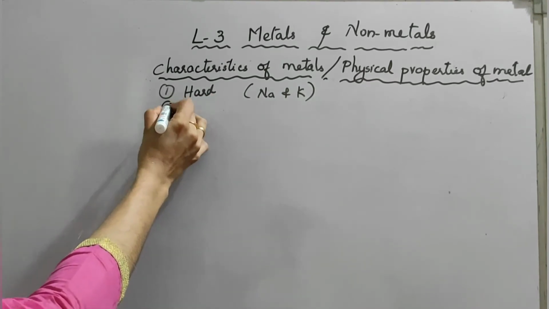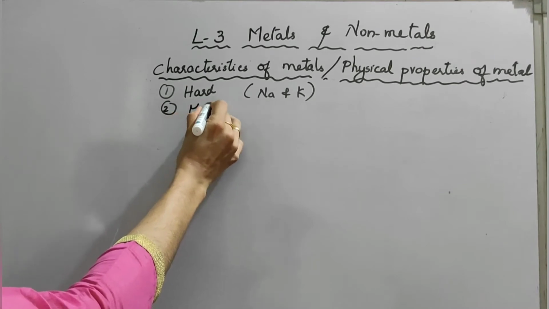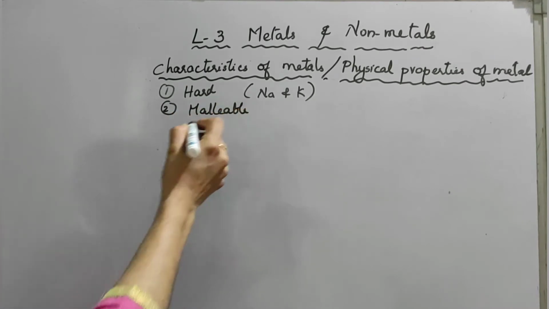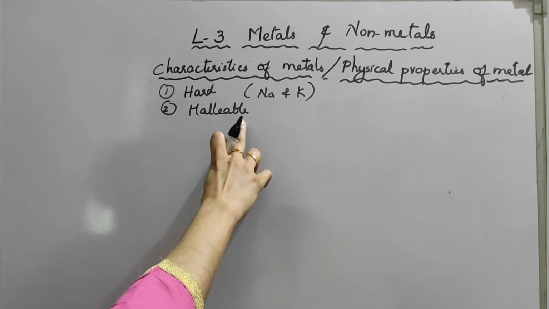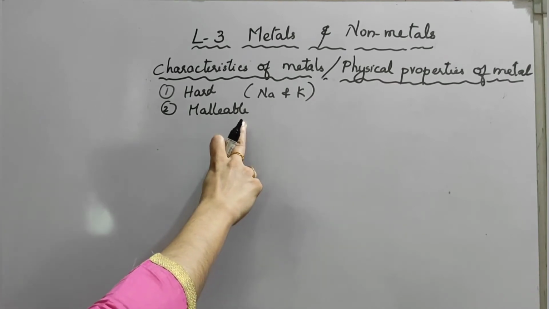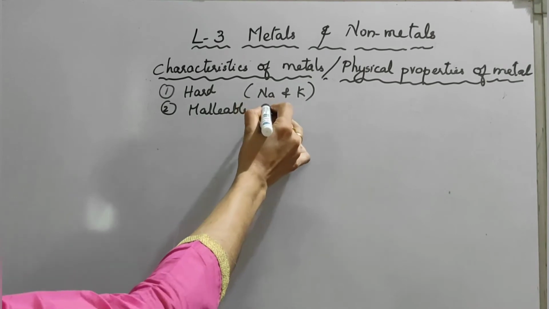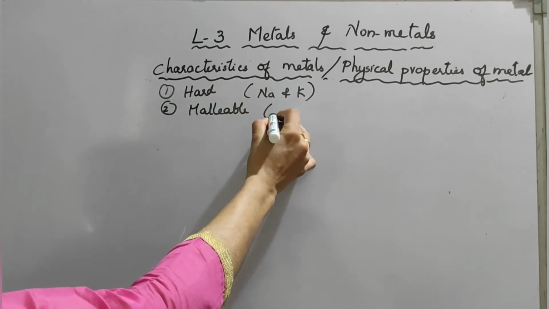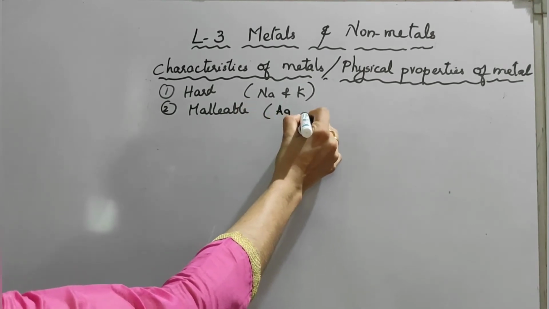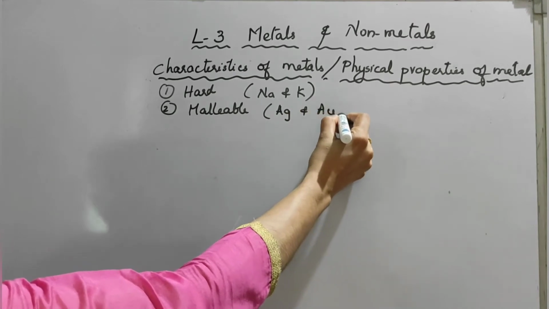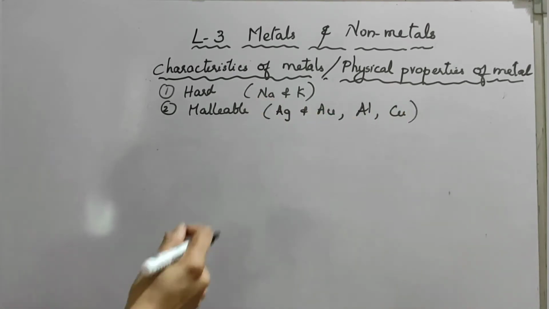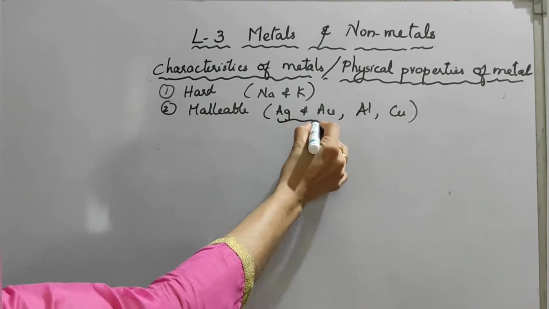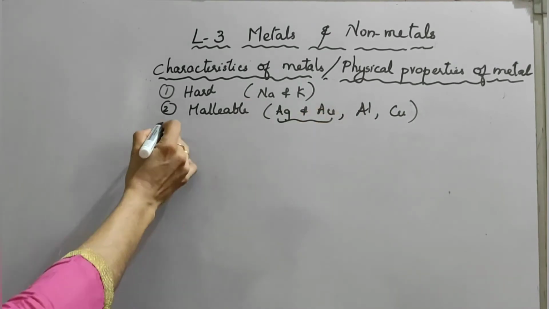And the second property: metals are malleable. Malleable means we can make it into a thin sheet, that is malleability. All metals can be beaten into thin sheets with a hammer. Which metal shows the most malleable property? That is silver and gold, gold Au. And the next goes to aluminum and next copper, etc. So mainly silver and gold show malleability.